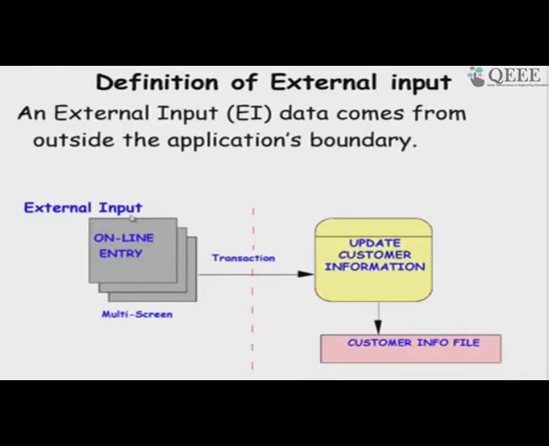So, the external input may be where the system displays online forms and the user gives input. There may be several screens, and each related set of inputs would be counted as 1. So, maybe one screen, one form may become one input, or maybe one screen may become 2, 3 inputs, it depends. So, there is a bit of discretion here.